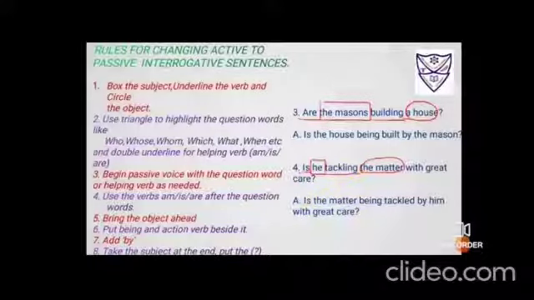Now bring the matter ahead. Okay, now this tackling ing will give to being, so it becomes being. Tackle, tackled, tackled, third form. Then add by, so I have added. He changes to him. With great care, extra words. So it sounds, is the matter being tackled by him with great care? Okay.